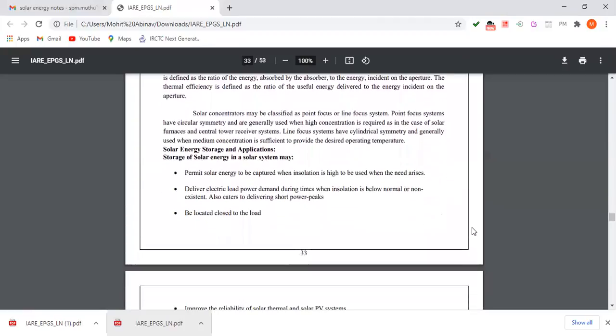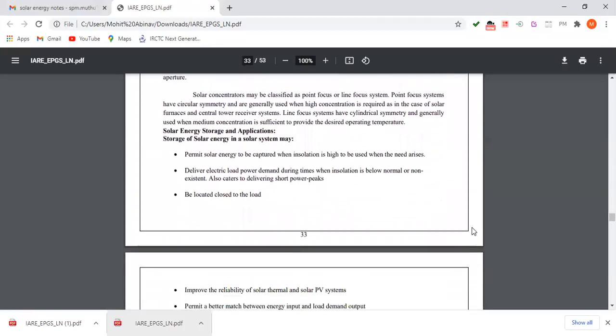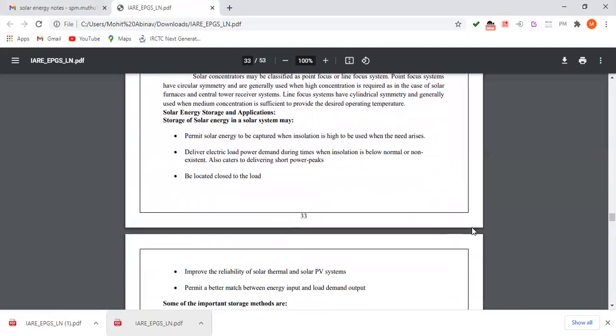Next, solar energy storage and applications. The storage of solar energy in a solar system may, first, permit solar energy to be captured when insolation is high, to be used when the need arises. Deliver electric load power demand during times when insolation is below normal or non-existent.